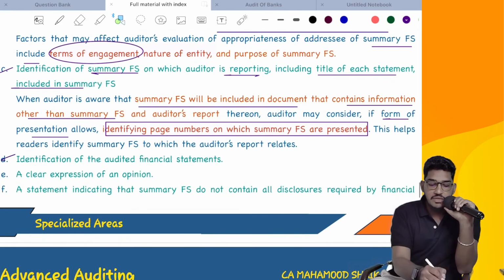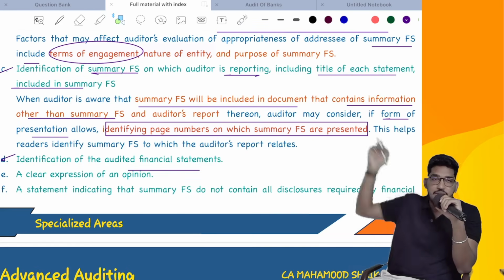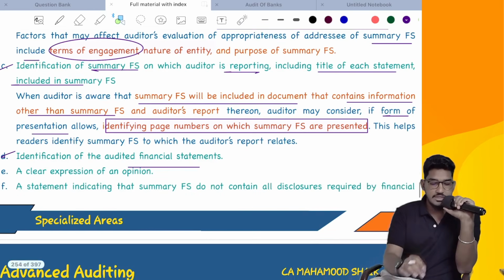Next, identification of audited financial statements. You should also say that this is only summary financial statements. These financial statements are prepared from other complete audited financial statements. You include that statement as well.